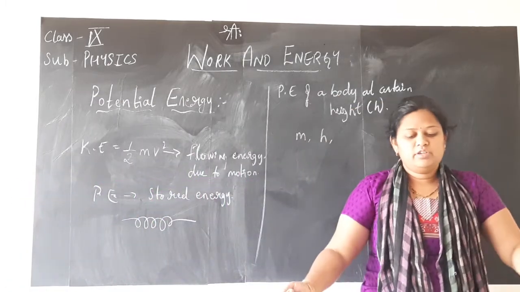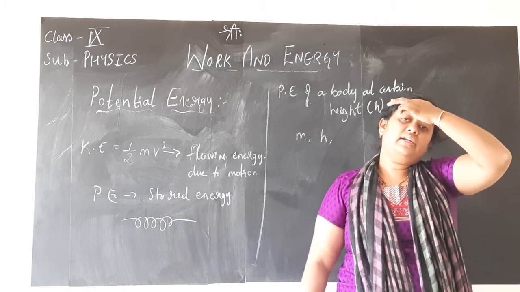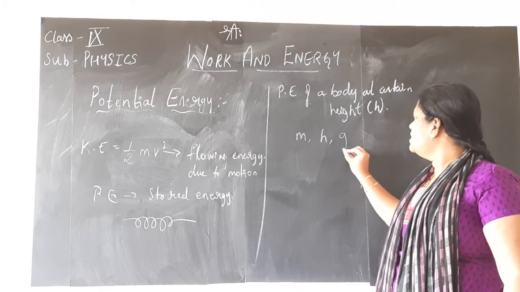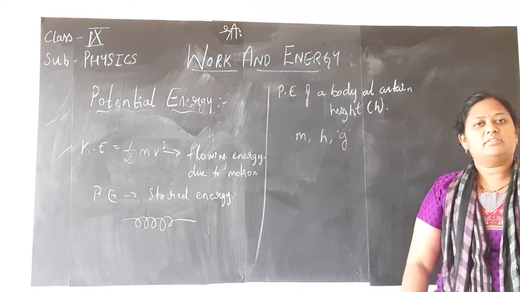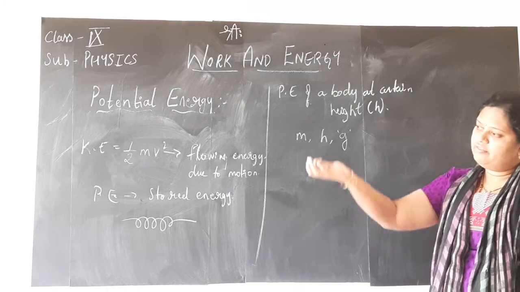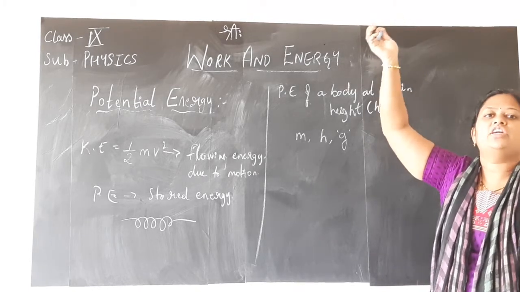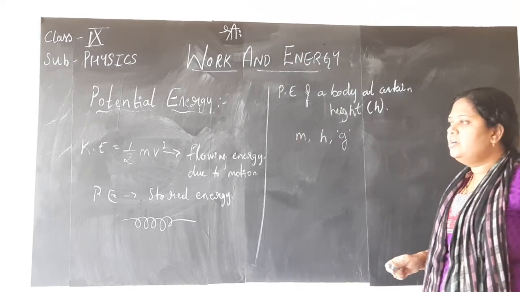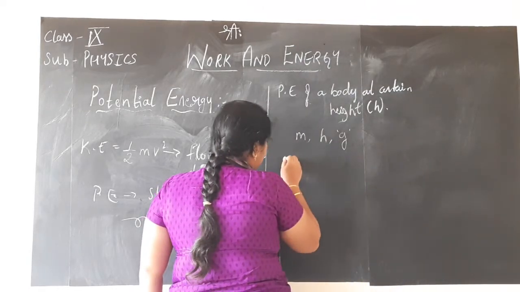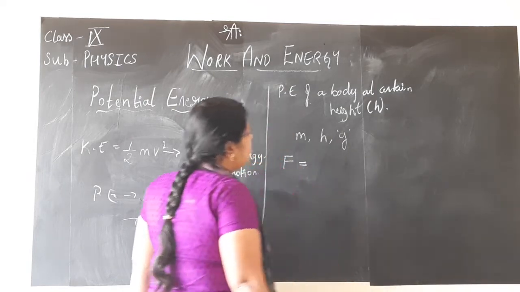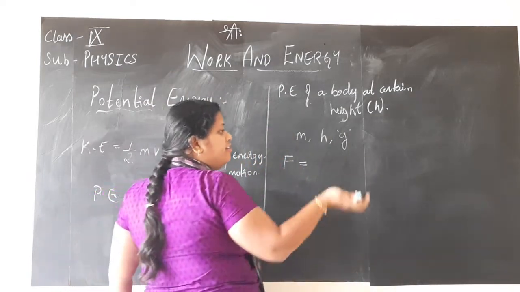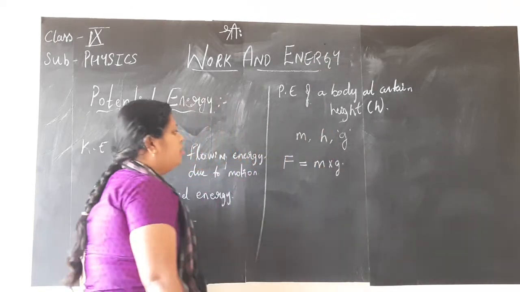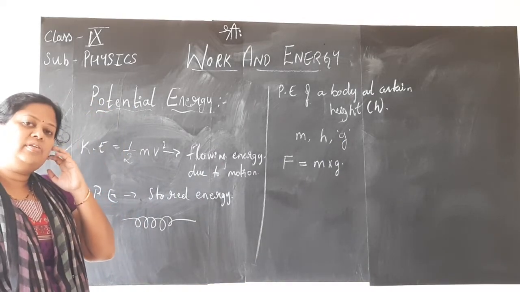Before that, children, when you are lifting any object up to a certain height, you are lifting the object against the gravitational force of the earth, g, isn't it? Hence here, the force you are applying on the object which you are raising to a certain height is given as the product of mass into acceleration due to gravity g.